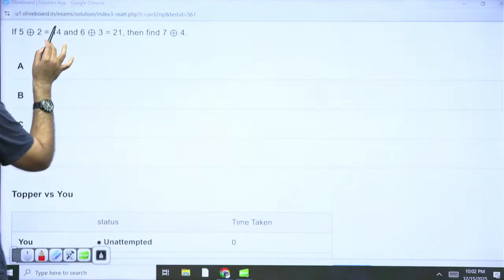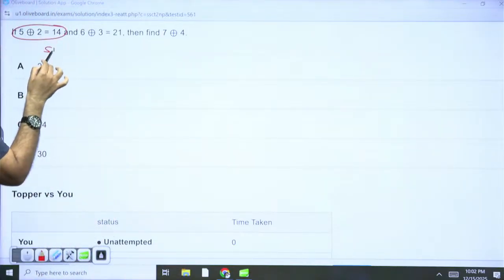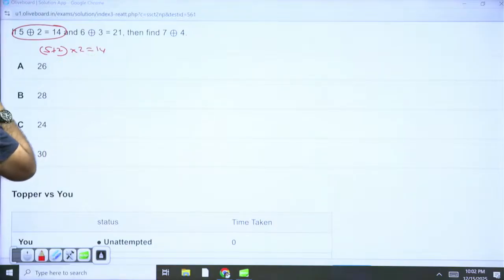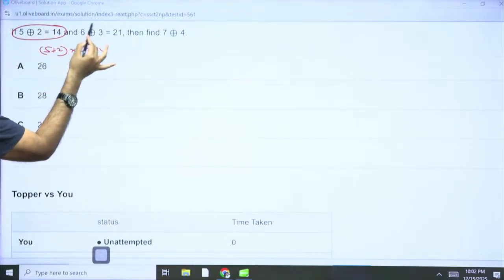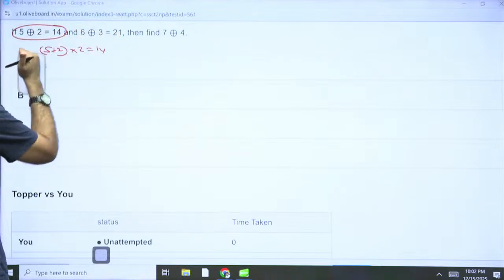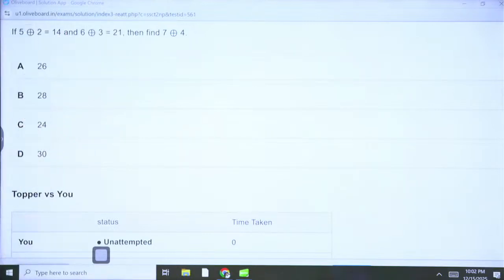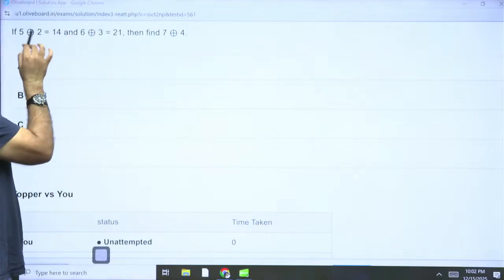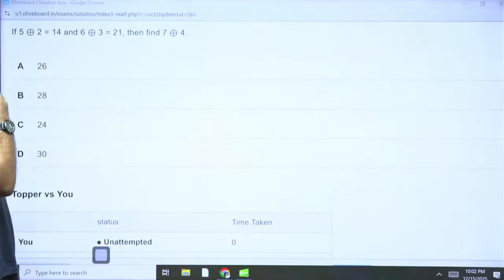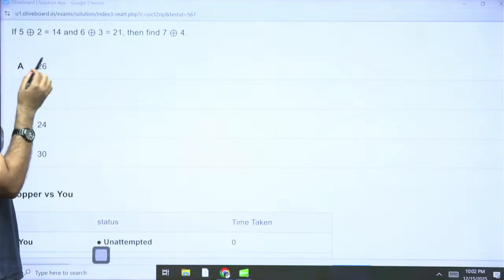5 to 14. So the first thing which comes to your mind is 5 plus 2, 7 into 2 is 14. This is what you are going to think. Okay. So similarly, if you apply it here, 6 plus 3 into 3, this 9 into 3 is 27, not 21. So this is not what is happening. What else can we think of? So then we'll come here. 6 into 3, 18 plus 3. So 5 into 2, 10 plus 2. That is not working out. Everything is different everywhere. So what else can be done is, observe something else.